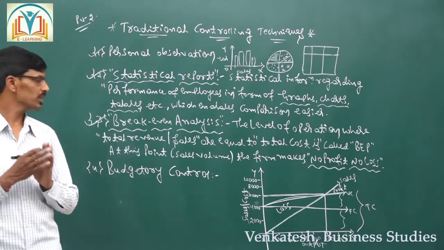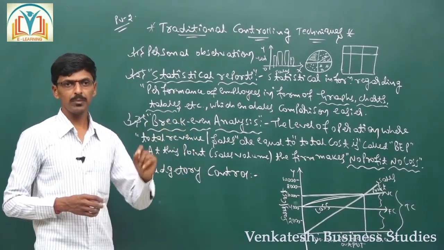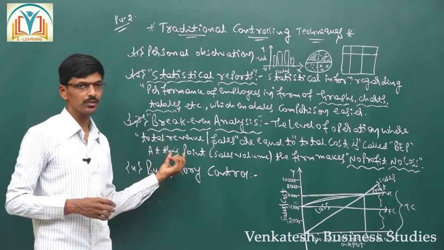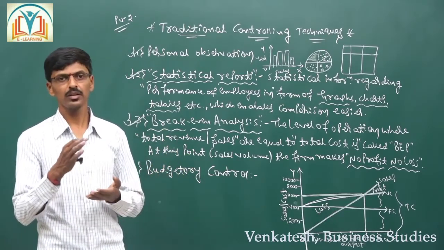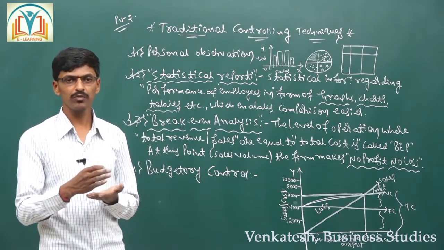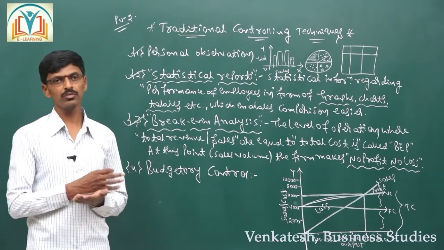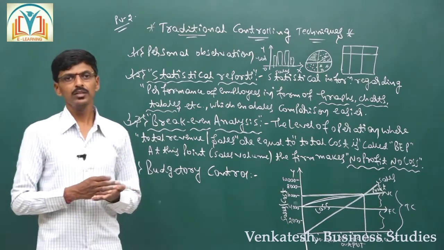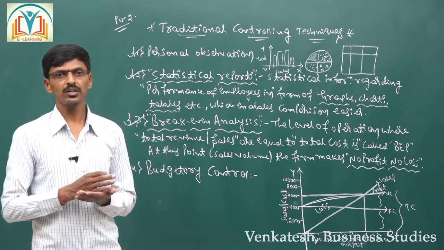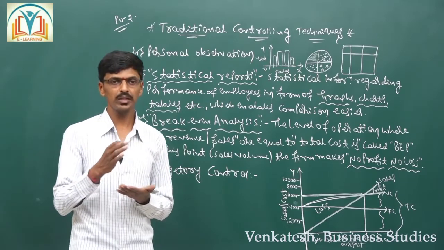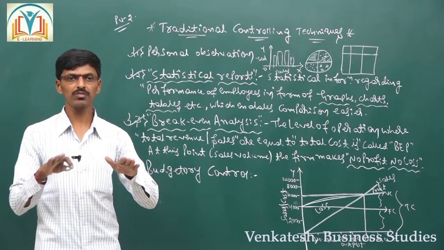By making the estimations, we are going to prepare a graph. By preparing the graph, we are going to find out a point that is called break even point, at which there is no profit and no loss. By using this technique also, we can identify and determine the number of units to be manufactured and the number of sales to be made to get a point where the firm incurs no profit and no loss.